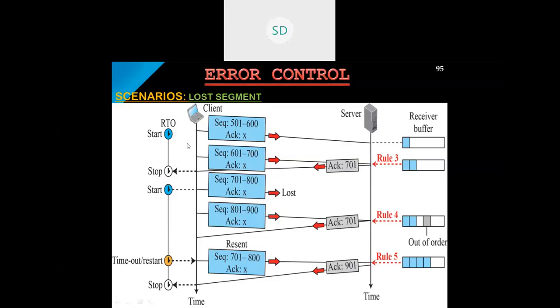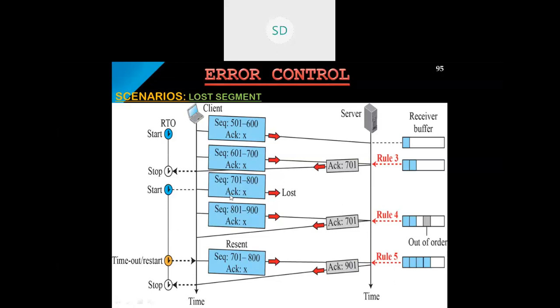Within a particular time interval, any number of segments can be transferred. As you know, when one or more segments arrive, an acknowledgement is always given for the last segment received. The last segment received is 700, so the acknowledgement number is 701 according to rule 3. In the buffer, these two segments will be stored. So 701 is the acknowledgement, and it has to be received within the time interval. If not, retransmission will take place. So the first section is complete. Now, in the second section, the client will send a segment from 701 to 800 along with an acknowledgement.